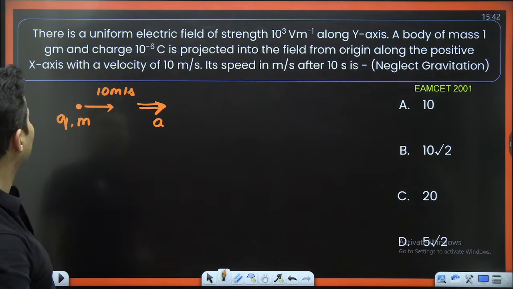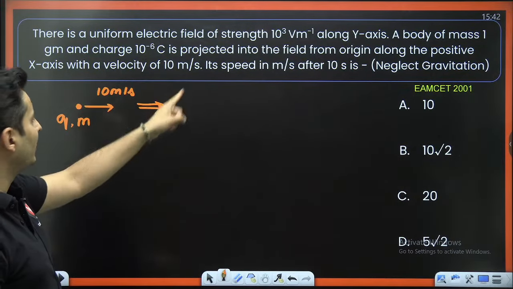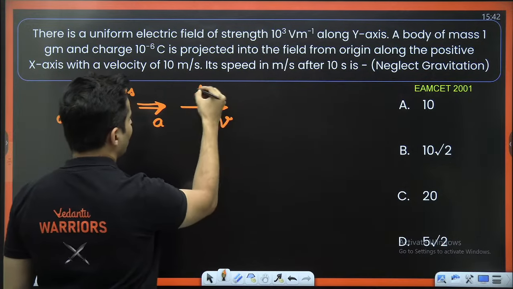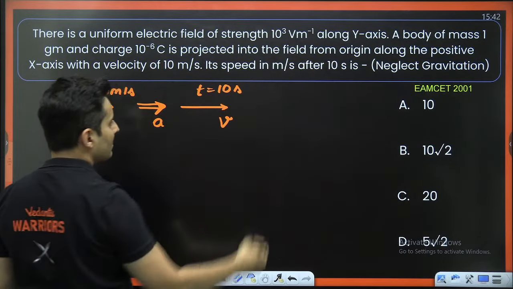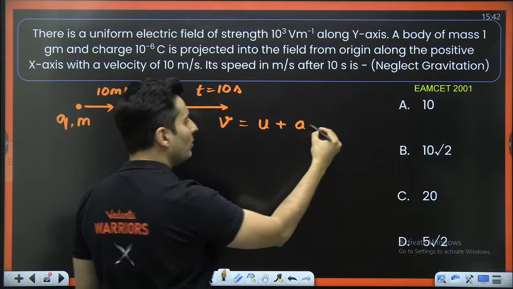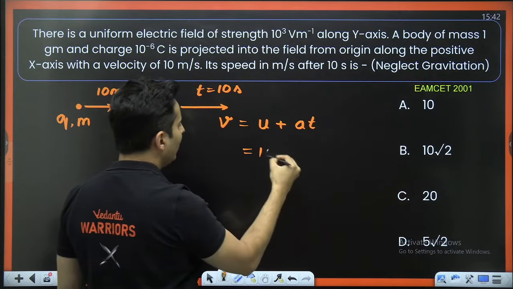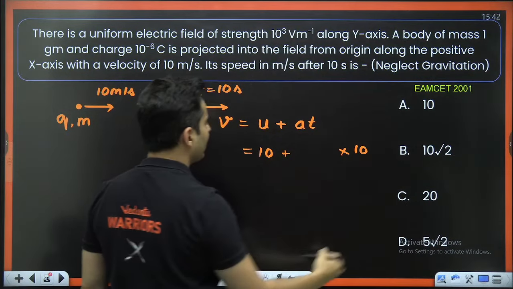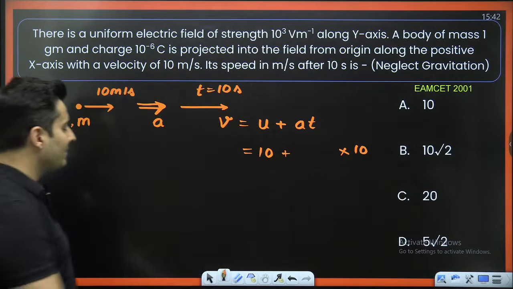Electric field and a body of mass and charge is projected into the field. So after some time, it will get a new velocity at t equal to 10 seconds. And that velocity can be found using v equals u plus at. Initial speed 10. Acceleration I don't know. Time is basically 10 seconds. So I need to find out the acceleration.